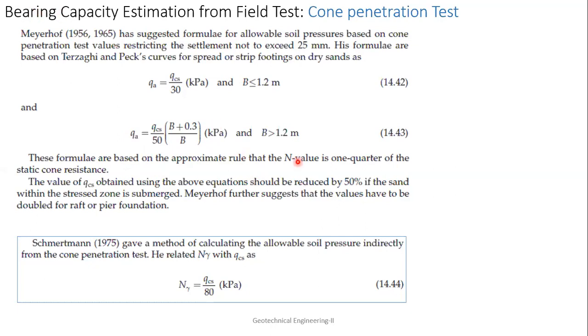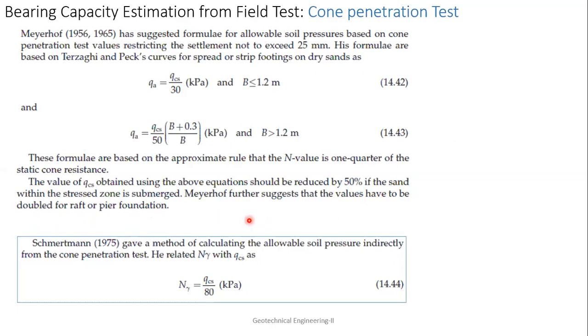That's why they first relate the cone penetration with the standard penetration, and only then do they develop this equation. Okay. The value of qc obtained using the above equation should be reduced by 50% if the sand within the stress zone is submerged. That means it is coming under the water table. Okay. Meyerhof further suggests that the value has to be doubled for raft or pier foundations.